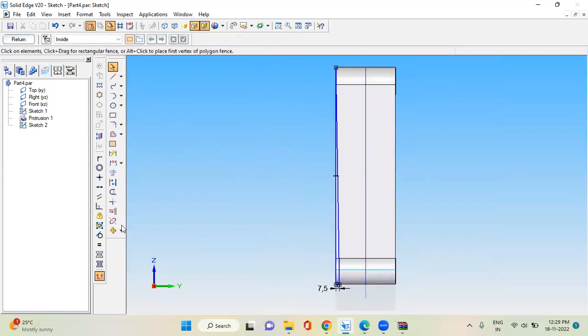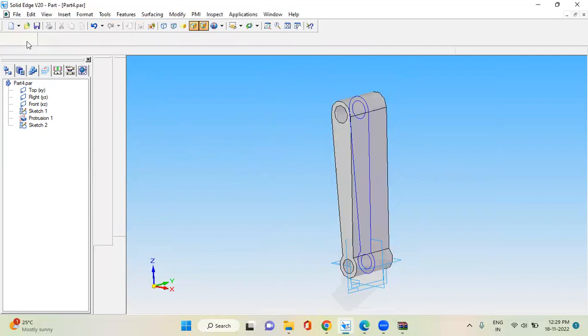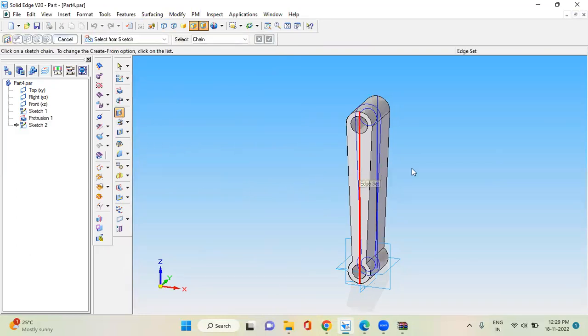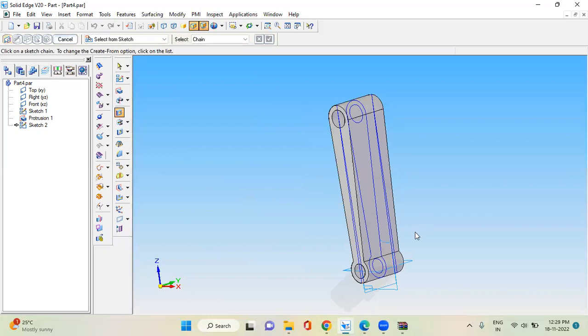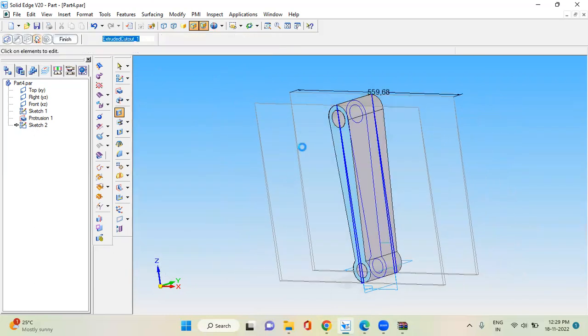So you can mirror this entire profile with respect to this middle line. Click, it got mirrored. Then return, cut out, select the two profiles which you have drawn just now. Then right, symmetric, cut it on both sides.